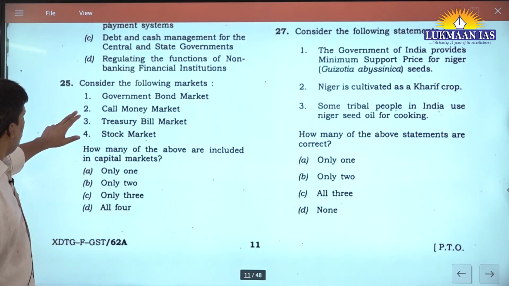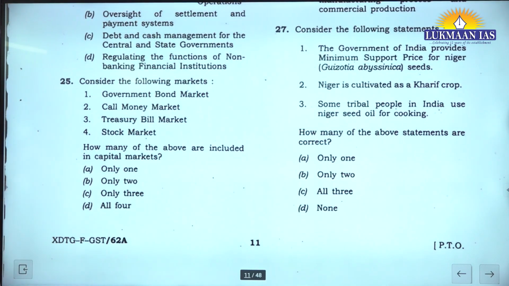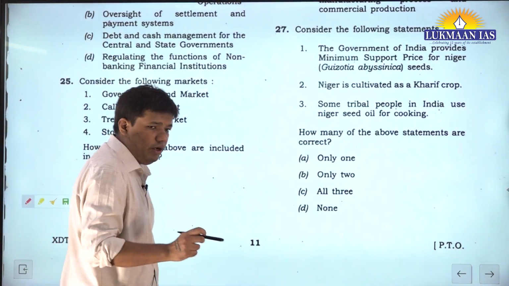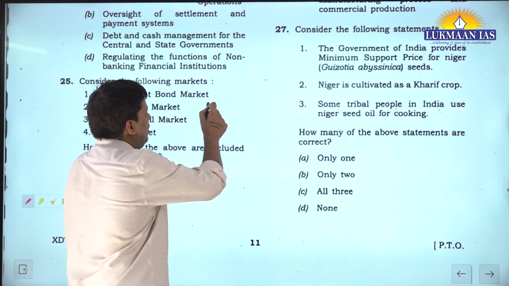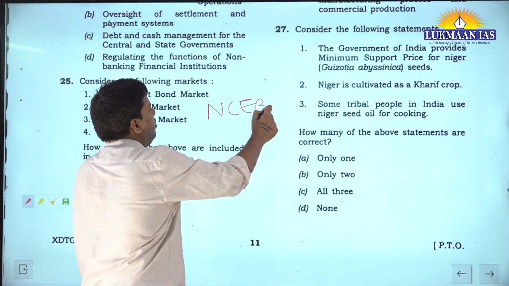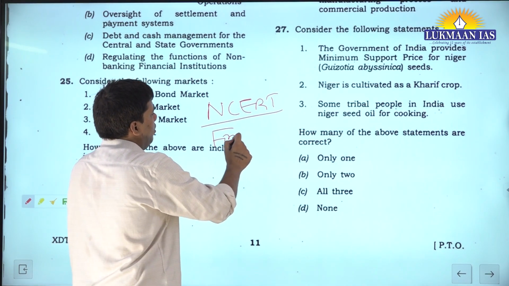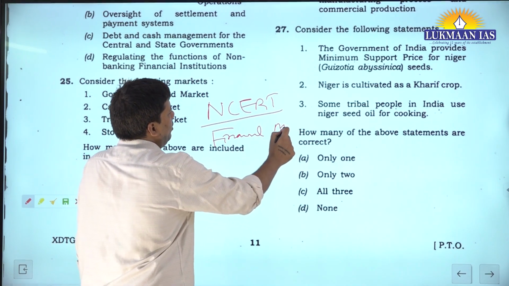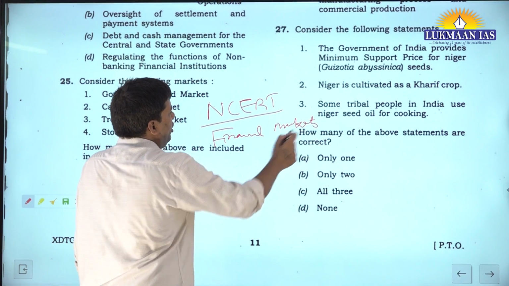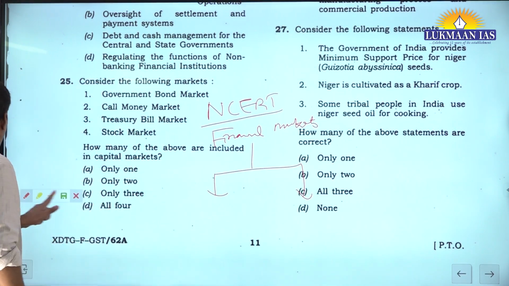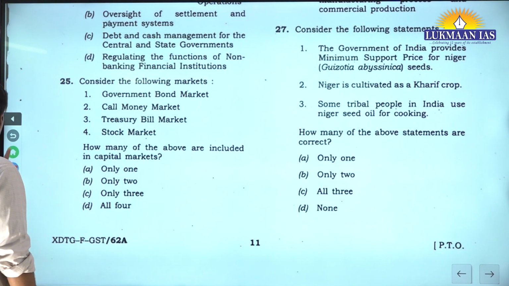Now consider this question. Which of the following is a part of a capital market? I always suggest to aspirants, there is a chapter by NCERT. You go on Google and search financial market. Okay, and here you will find this. In fact, I will see if I can show you here.